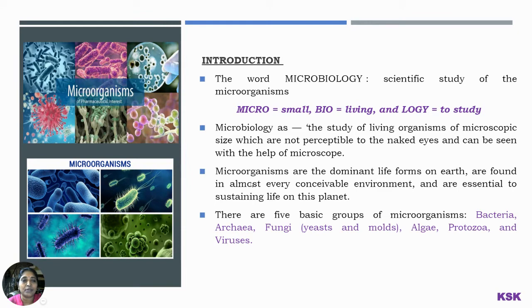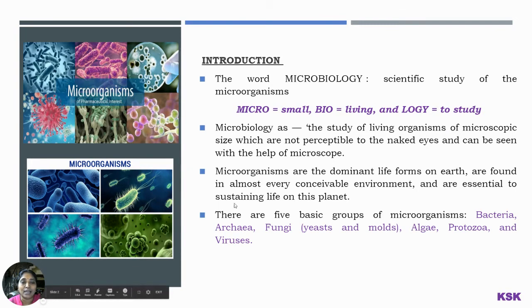They are diversely present on earth, in the soil, air, water, land, and so on. They are present everywhere, omnipresent. Microorganisms are the dominant life forms on earth, found in almost every conceivable environment, and are essential to sustaining life on this planet.